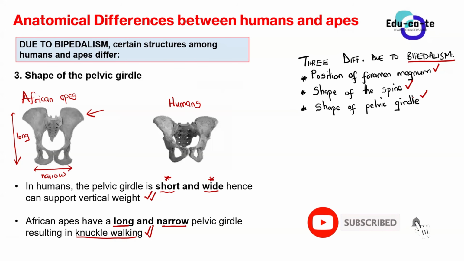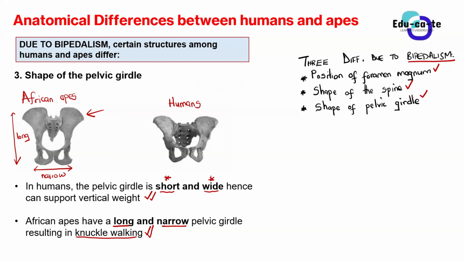But the pelvic girdle of African apes is long and narrow, and it actually results in knuckle walking. So these are the differences. Please try your best whenever you are given 3 marks, or 6 marks, to explain more, as I've already explained to you guys.